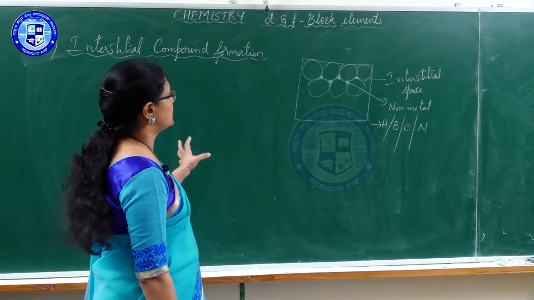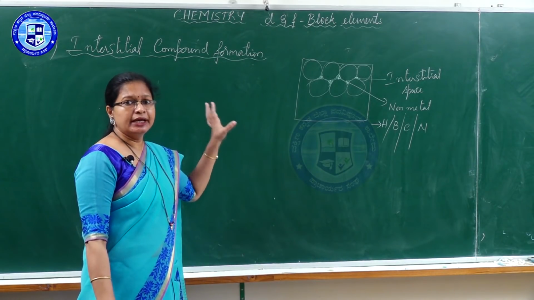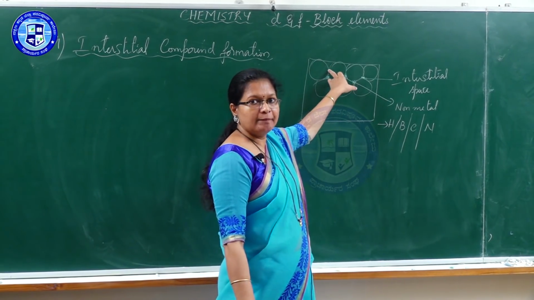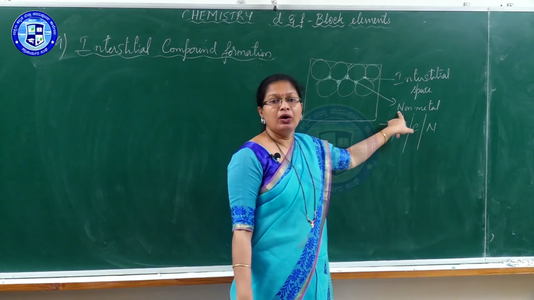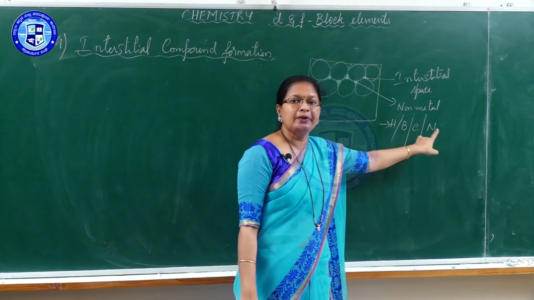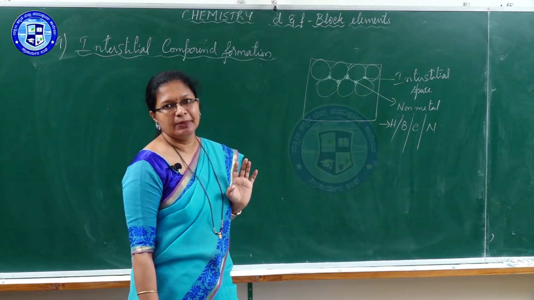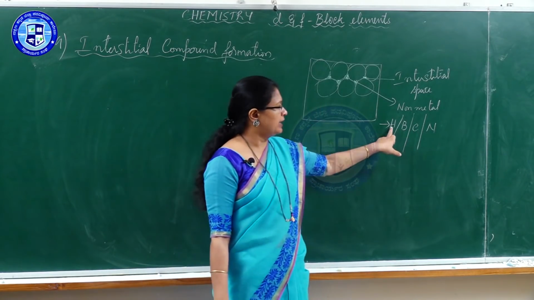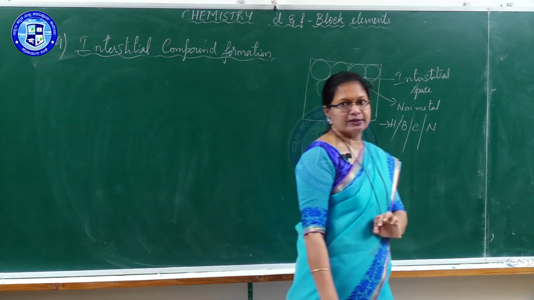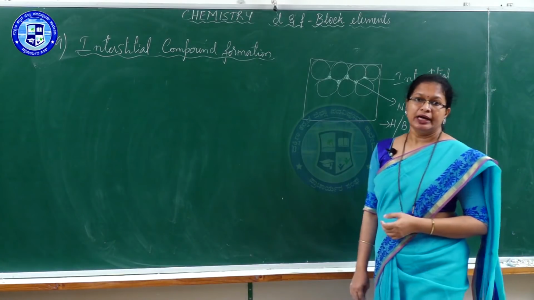So, what are interstitial compounds? In interstitial compounds, the interstitial site of the metal is occupied by small non-metals such as hydrogen, boron, carbon or nitrogen, any one among them. Then you call them as hydrides, borides, carbides or nitrides. These all are the examples for interstitial compounds.